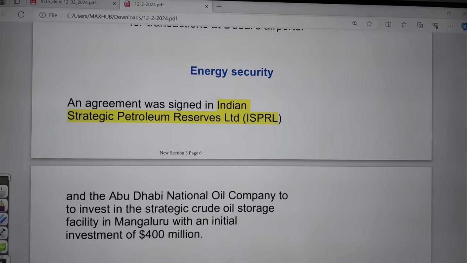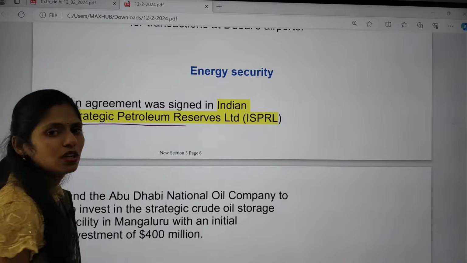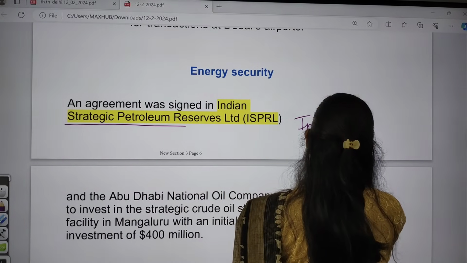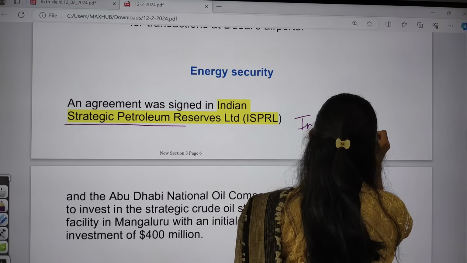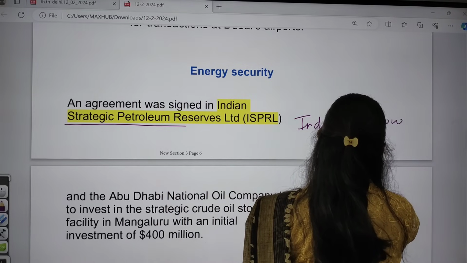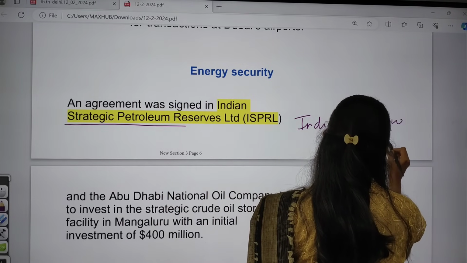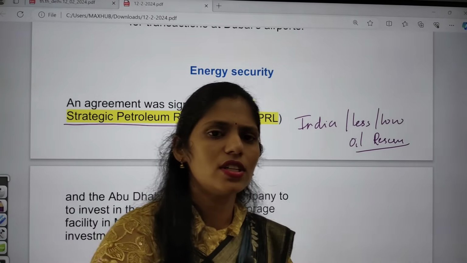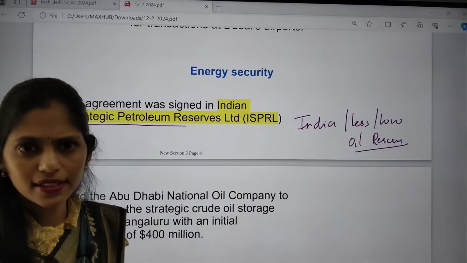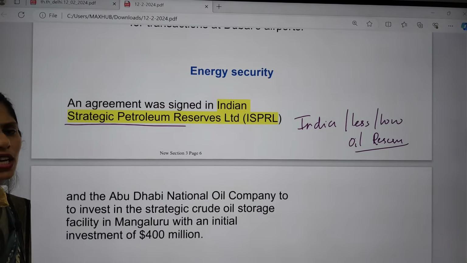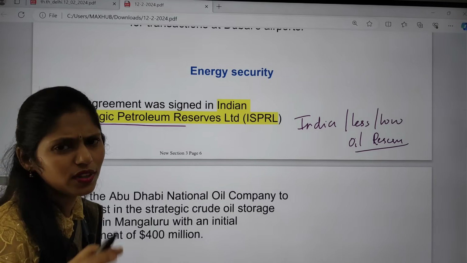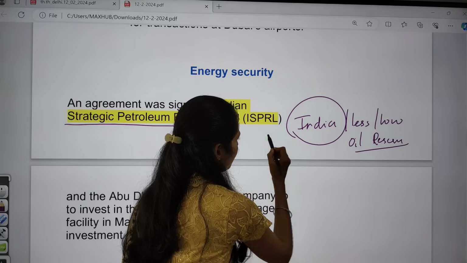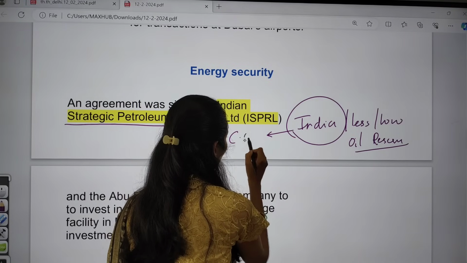So what is this concept of strategic petroleum reserves? As you all know, in India we have very low crude oil reserves. For example, we have some in Assam Digboi, and very little in the Godavari Krishna river basin, right? And in Bombay High also we have limited resources. So India is dependent on other countries for crude oil.